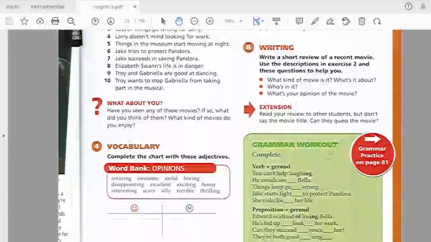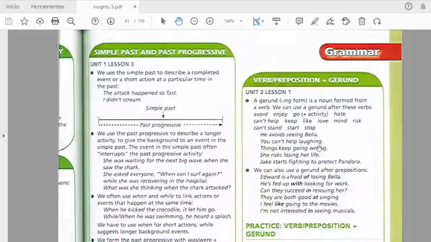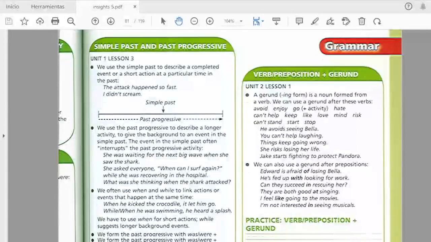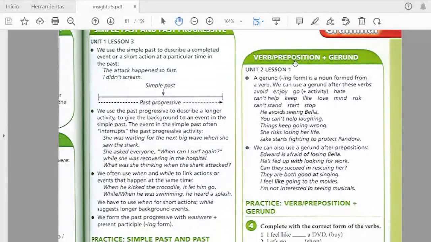And after that, guys, you are going to do the grammar workout on page 81. Just give me some minutes to go to page 81. Here we have the exercise on page 81. This is verb plus preposition, or a verb or preposition plus a gerund.